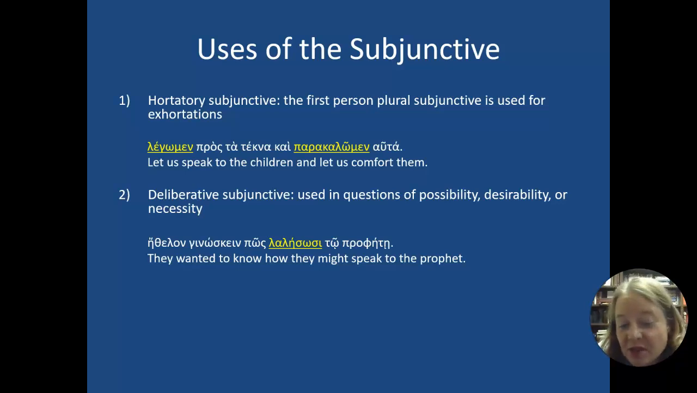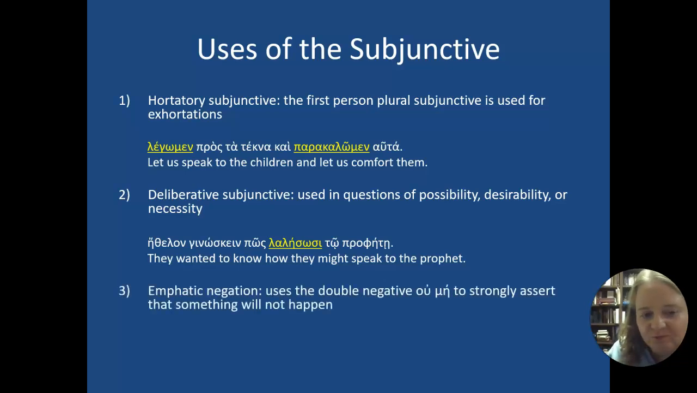The pos is what's helping me to know that I'm in the subjunctive, and the they might, this is now in the aorist, and the aorist goes along with the imperfect that was the first verb, so all this is in the past. They wanted to know, and they wanted to know this in the past, how they might speak to the prophet.